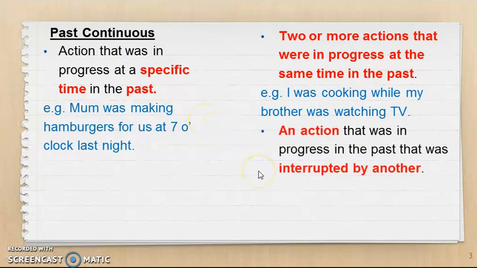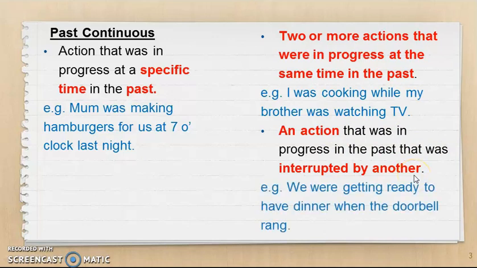The third usage of past continuous tense is when an action that was in progress in the past was interrupted by another action. Okay, for example, we were getting ready to have dinner when the doorbell rang. Which one is an interrupted action? Doorbell rang, right? So what were you doing at that time? We were getting ready to have dinner. So while we were getting ready to have dinner, the doorbell rang.